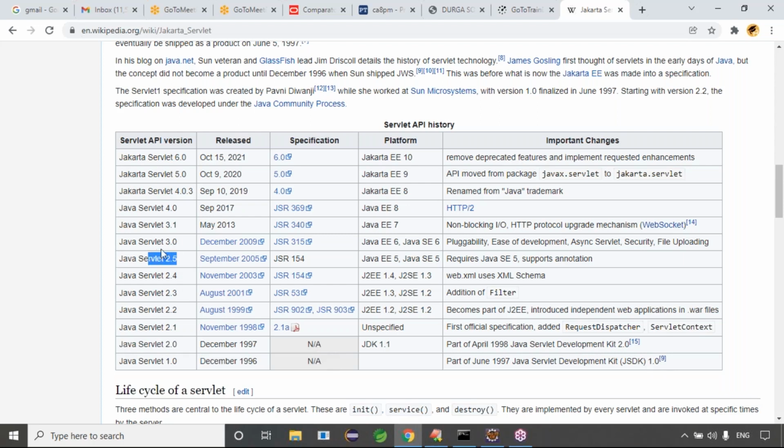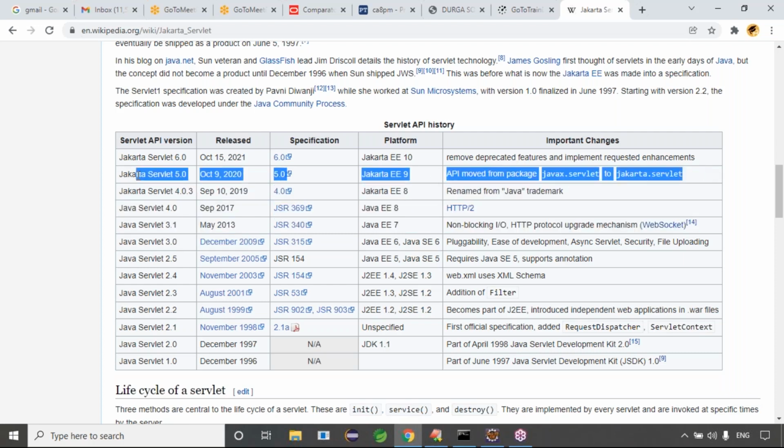After 2.5, there is Servlet 3.0, then 3.1, then directly 4.0, then 4.0.3, then 5.0. From 5.0 onwards, in 2020, the API moved from the package. Guys, the API moved from the package from which version onwards? Yeah, from this Jakarta Servlet, guys.